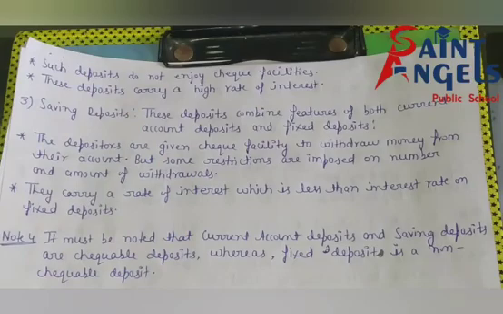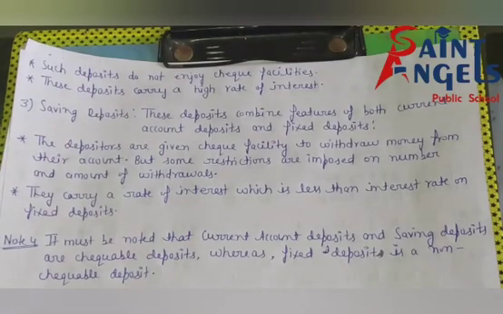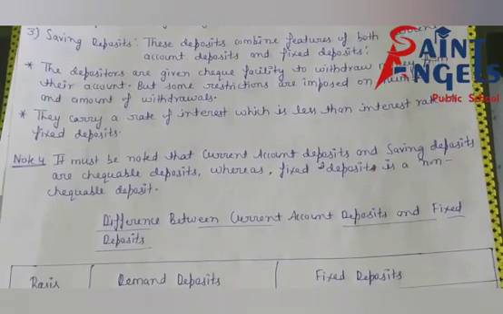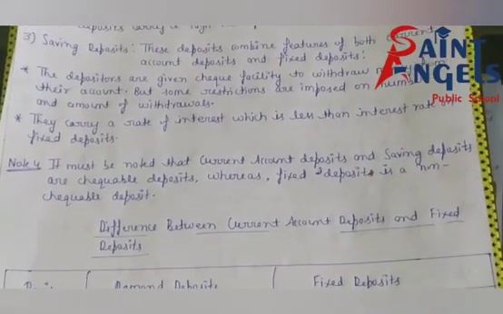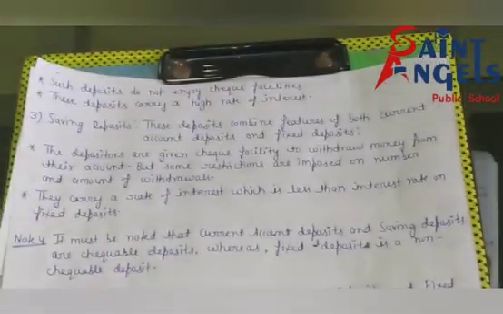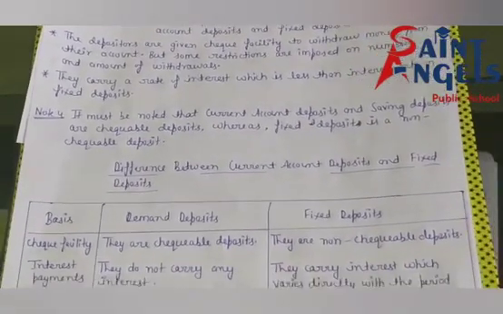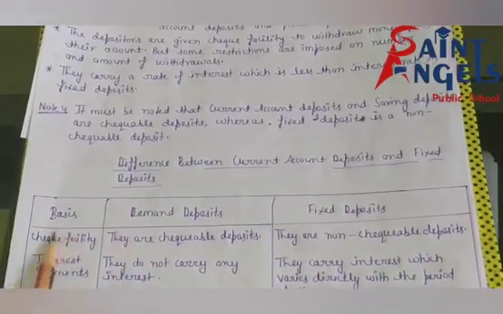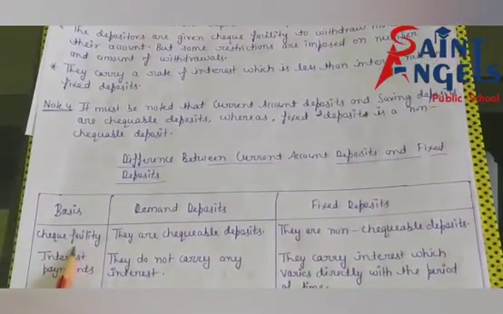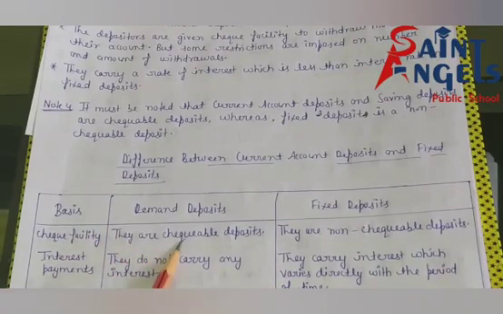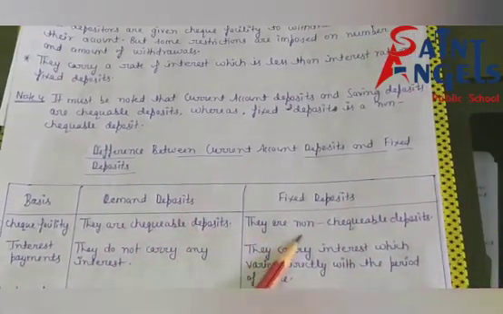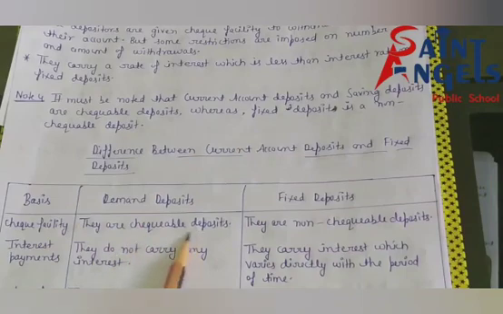After this, see, difference between current account deposits and fixed deposit. See, first basis is check facility. Current account deposits are checkable deposits, and fixed deposits are non-checkable deposits. I hope this difference is clear.